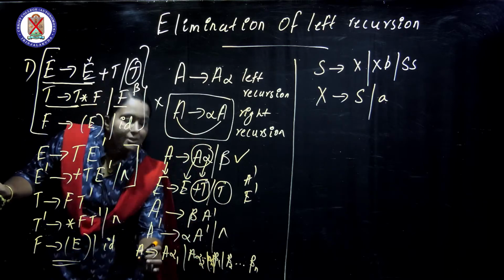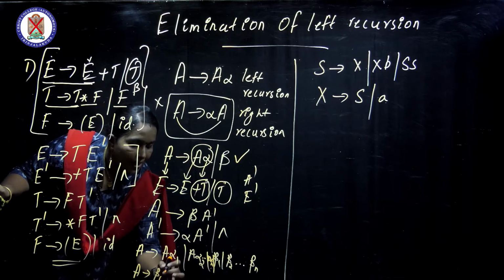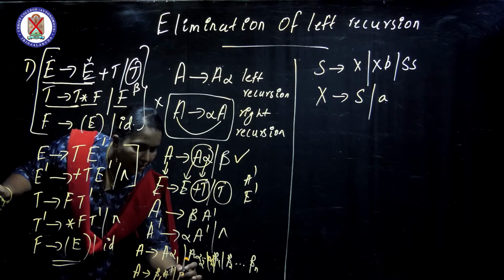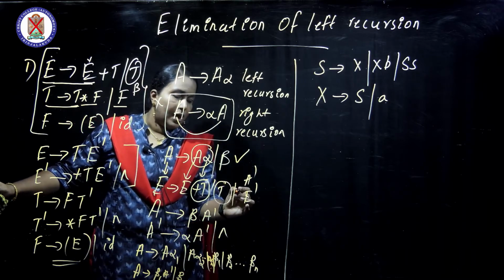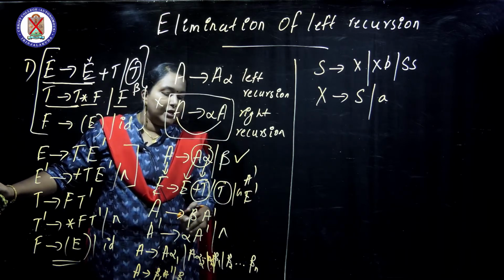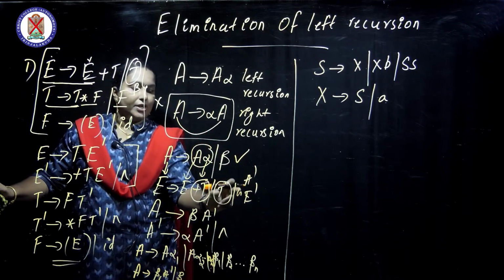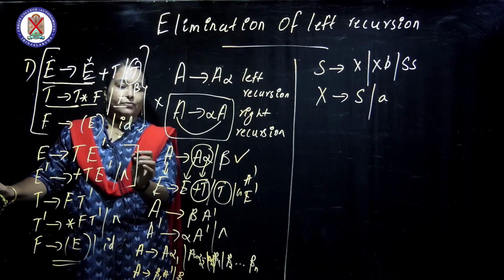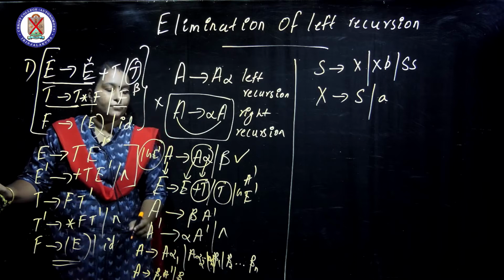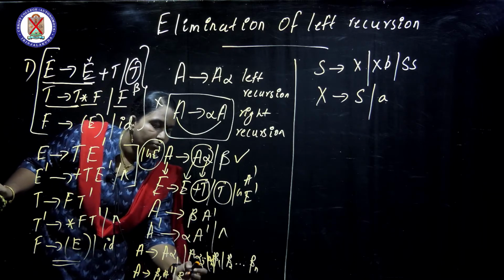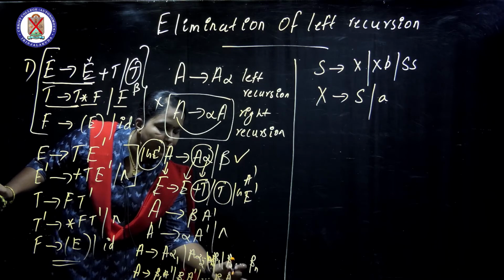How can we do? That's very simple. A gives beta 1 A dash. How many betas are there? Write them one by one. Here only T. If another one G is coming, we write T E dash, and also G E dash. If it comes, you have to write it with an OR. That is beta 2 A dash, etc., beta n A dash we can write.